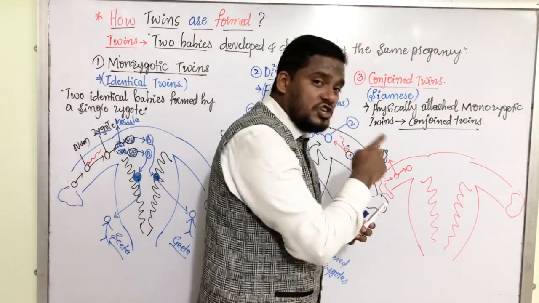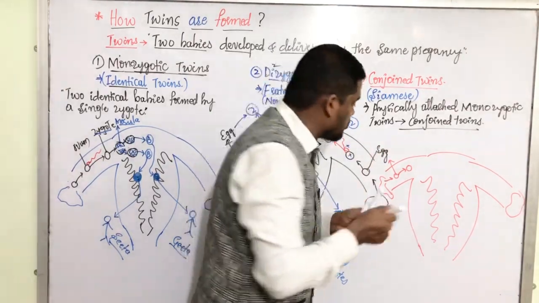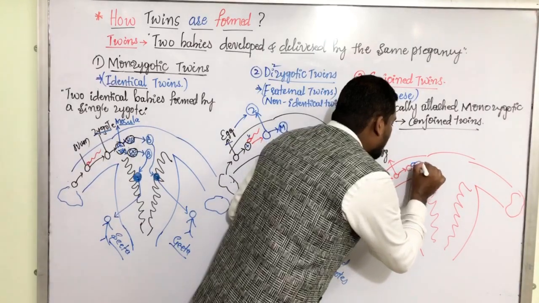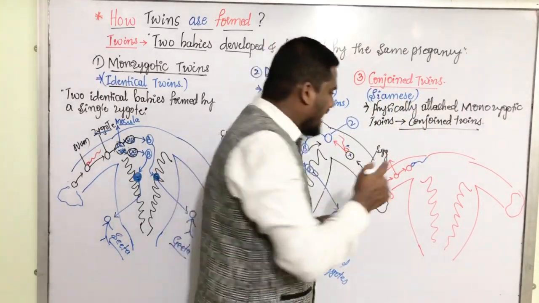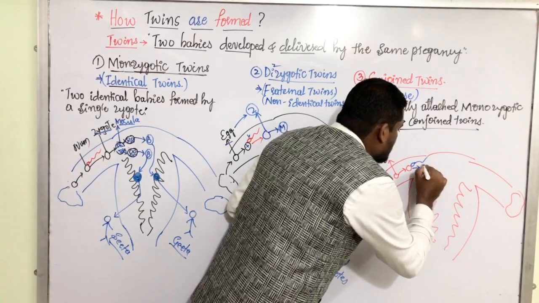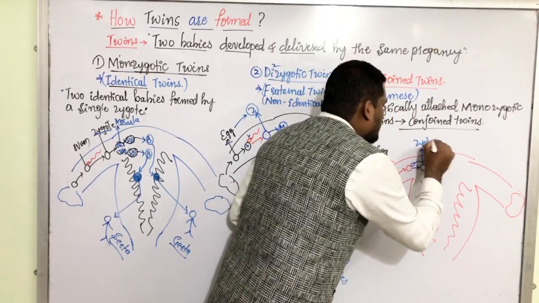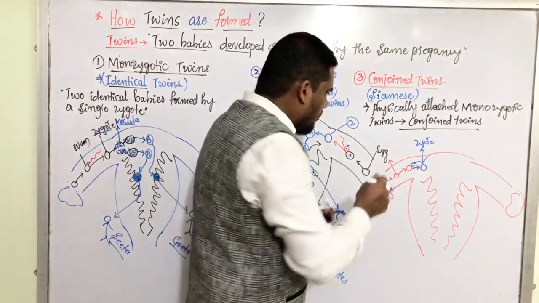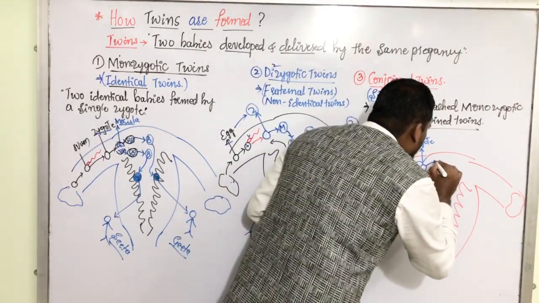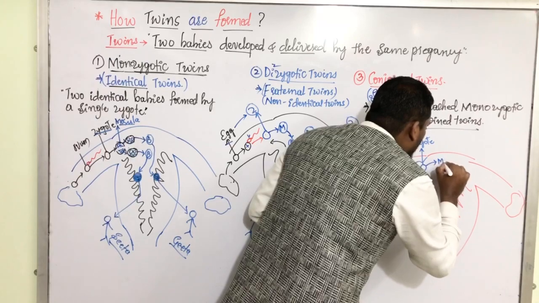If suppose she has had sexual intercourse, then the sperm comes and fertilizes this egg. As a result of this, zygote is formed. Now this zygote develops into morula.